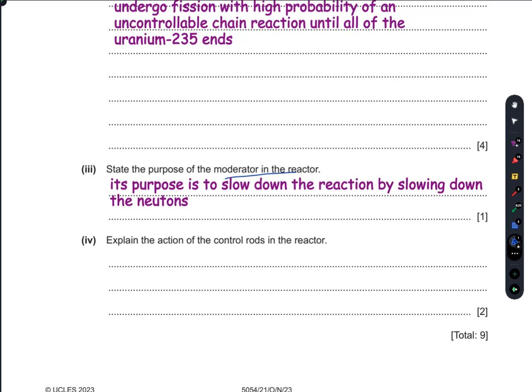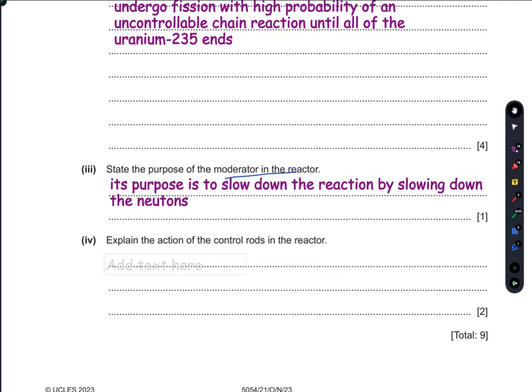The control rods absorb neutrons and slow down the chain reaction. They do not end it, they slow it down, and they do not themselves get involved in the reaction, as they only limit the number of fissions.